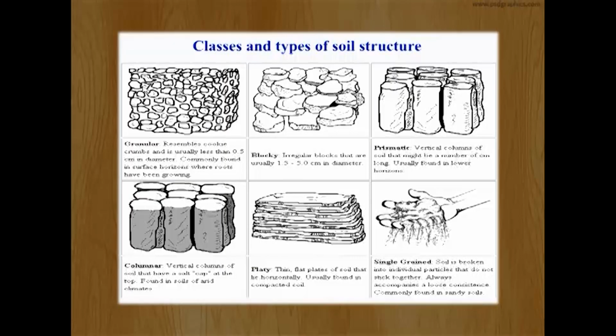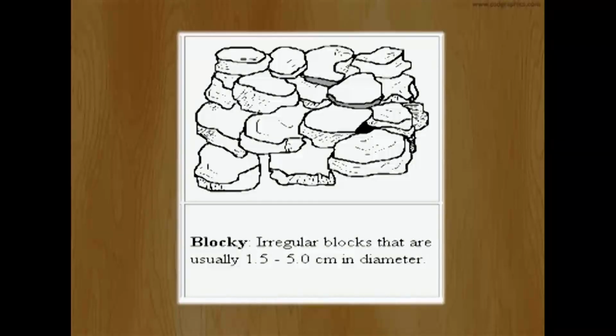Granular structures are those in which sand, silt and clay are assembled together to form a structure that is nearly spherical in nature. Blocky structures are those where sand, silt and clay assemble to form a structure that is nearly square with sharp edges.